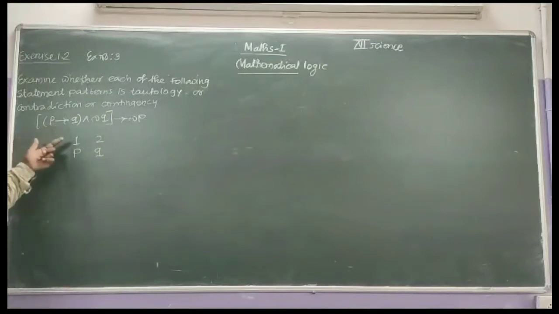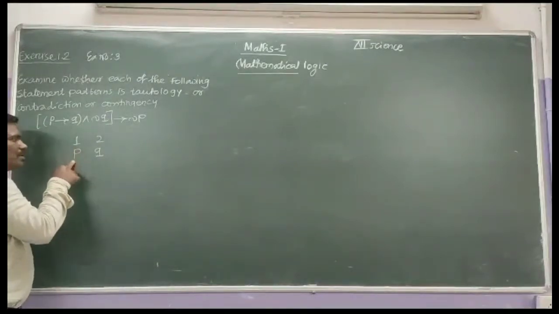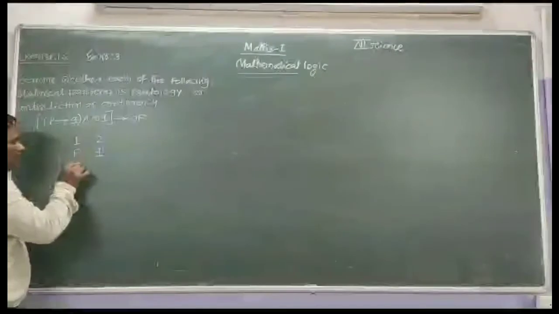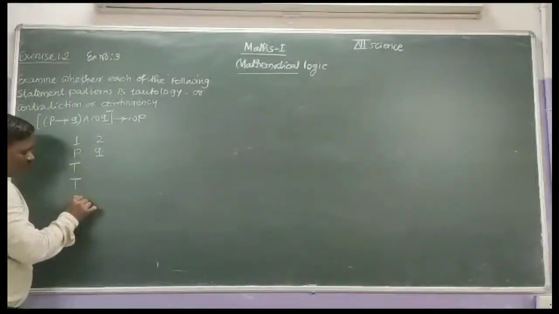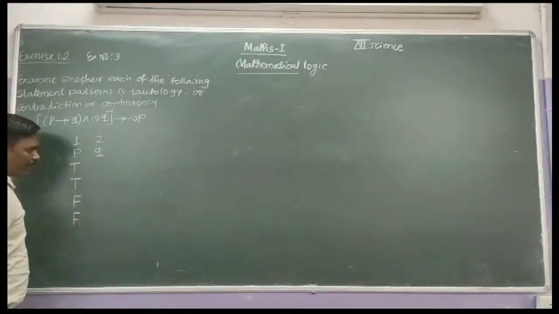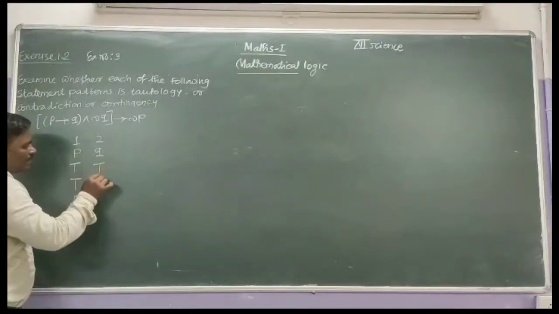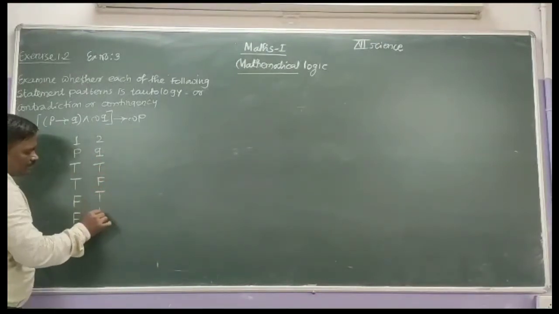First we will take the bracket. Therefore possible truth values of P are true, true, false and false. Q are taken alternatively true, false.